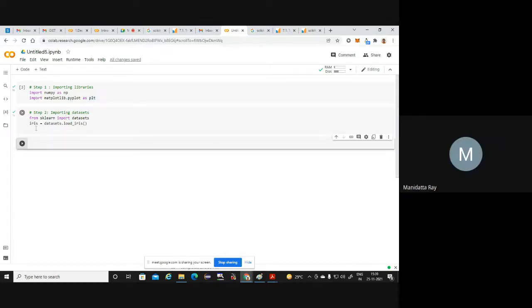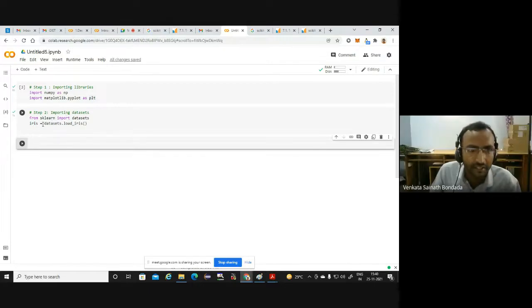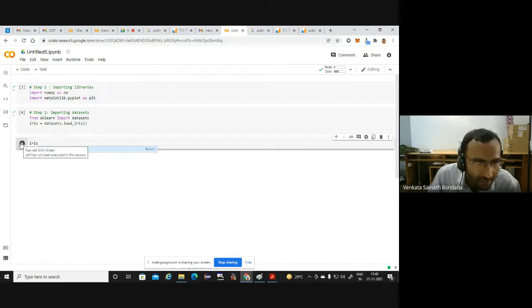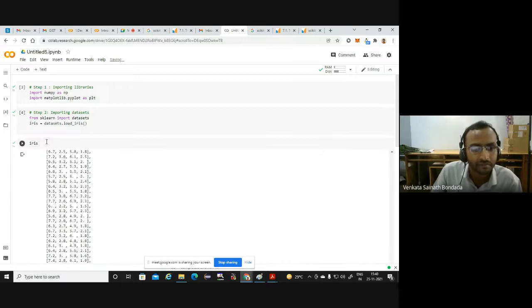And once you type iris equal to datasets.load_iris, okay. So you can just type iris and then click this play button, or shift and enter you can type. Okay.